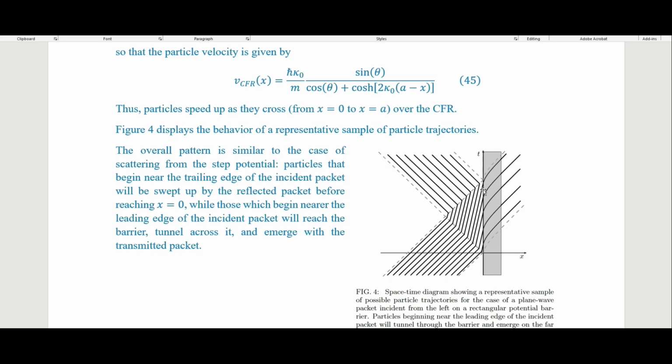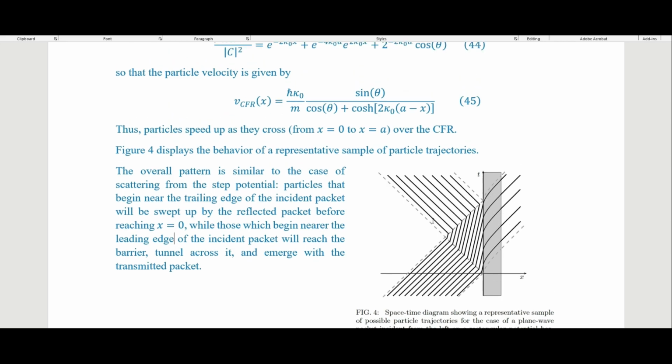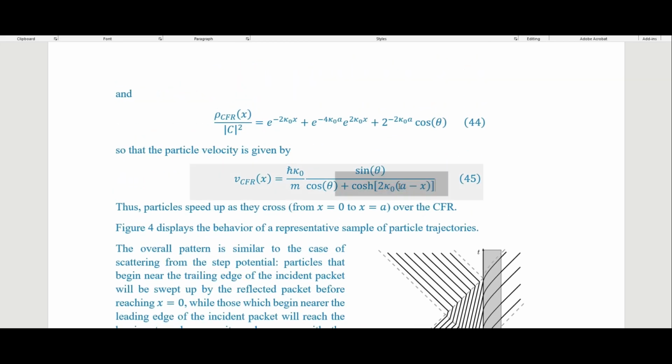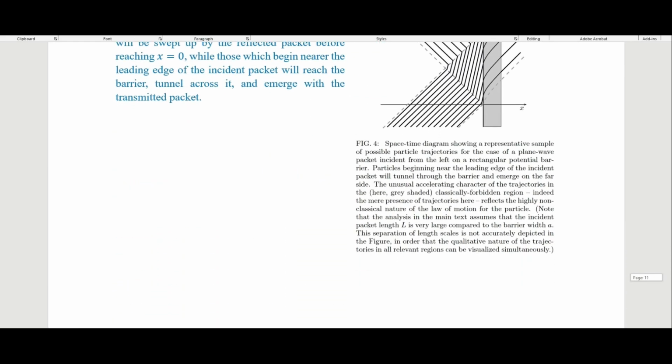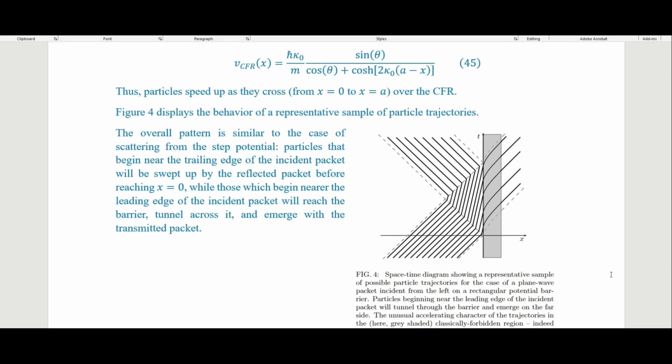But we get these hyperbolic velocities while we are moving through the classically forbidden region, and that is reflected in these hyperbolic trig functions here. But anyway, again, the thing that Norsen is trying to show in this paper, and in the next paper that I'll talk about in the next video, is that we can re-obtain the probabilistic predictions of textbook quantum theory, but we can think about it in a very classical way.